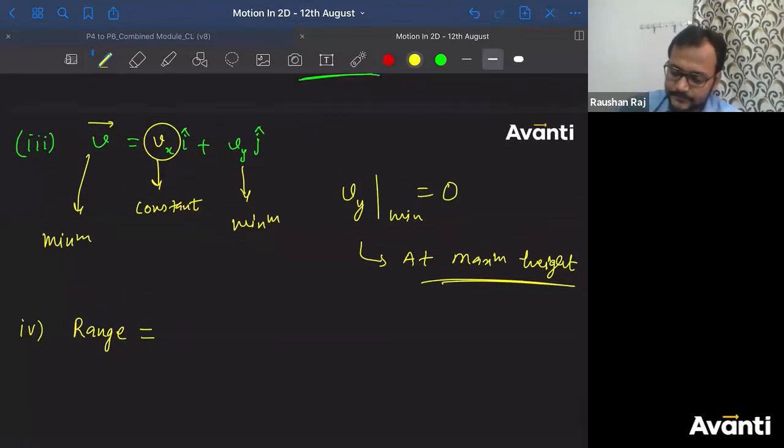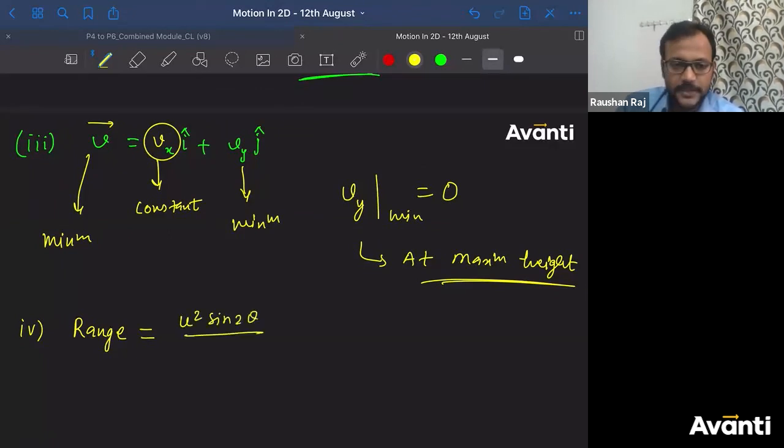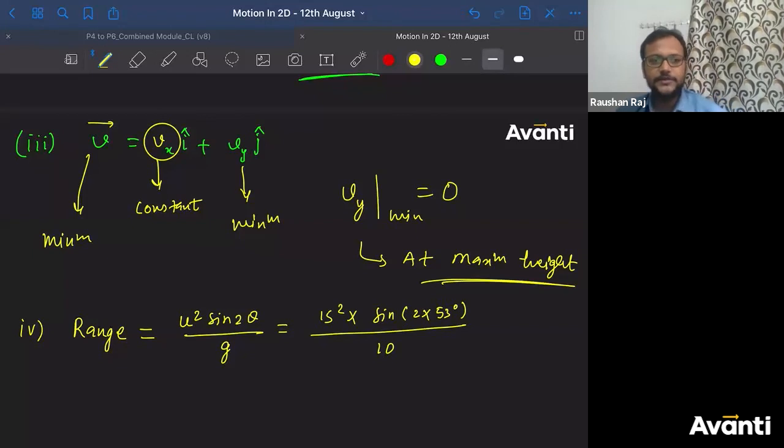That was fun. What is the formula for range? U square sin 2 theta divided by G. So put the value of U, 15 square, into sine of 2 into what is the angle? Theta is how much, bacha log? Theta is 53 degrees, divided by G, that is 10. Substitute all the values, calculate it, you'll get the answer. So what is the answer you're getting, guys? 21.6 or 27? So I'm going for this 21.6. Most of you are answering 21.6, so I'm considering that is the correct answer. All right, guys. So this is the answer for this question. Let us move on to the next question.